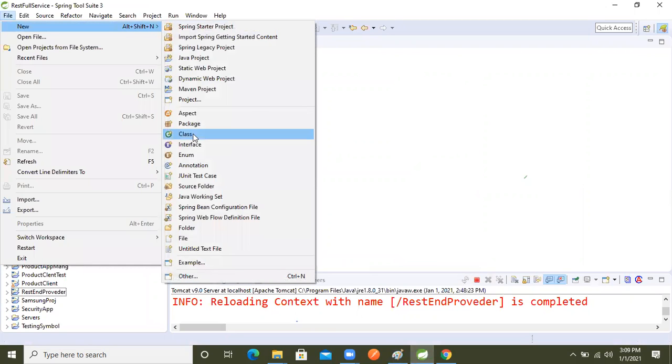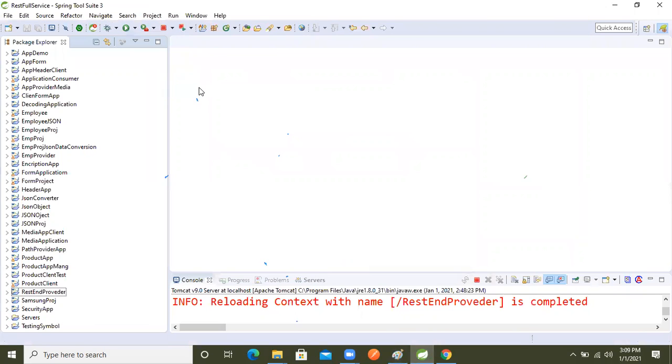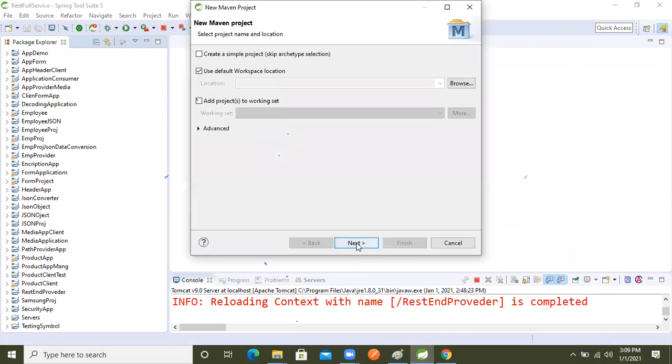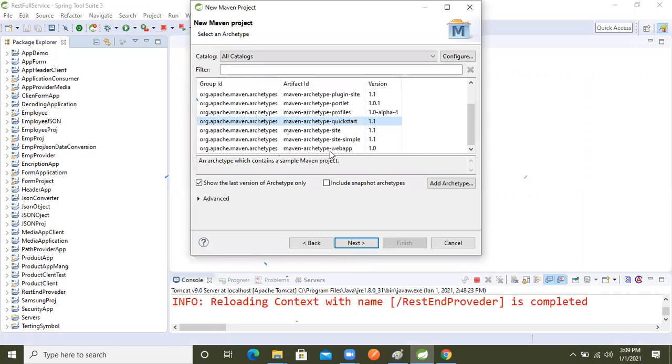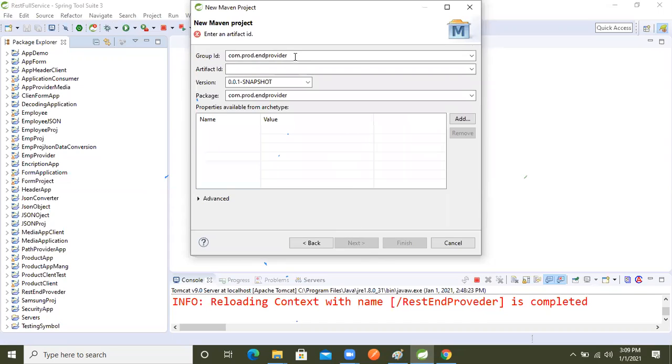Again, a new Maven project, and inside that, let's take the webapp archetype. Name it content negotiation, version 1.0, and now finish it.